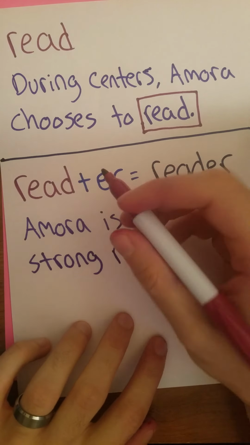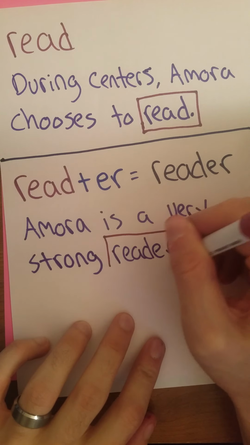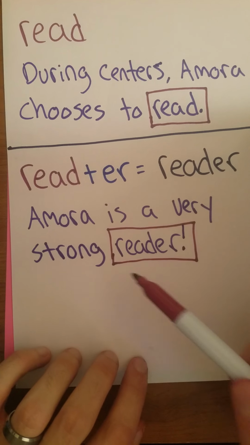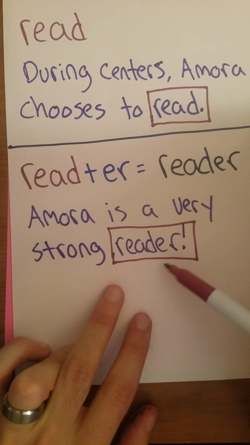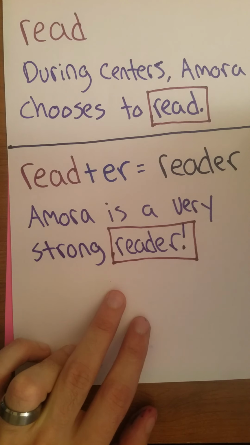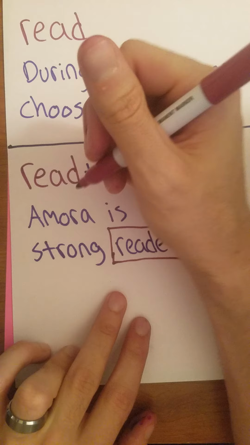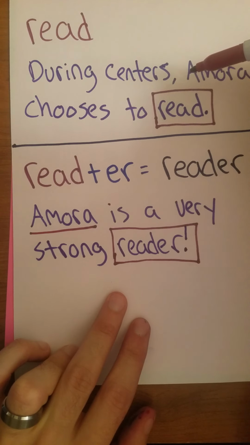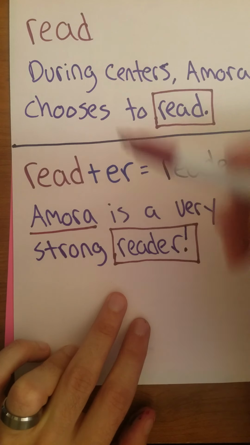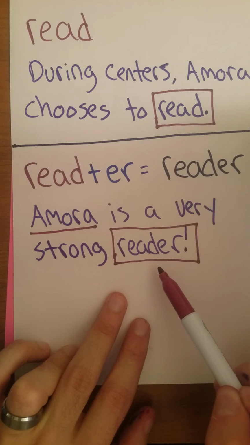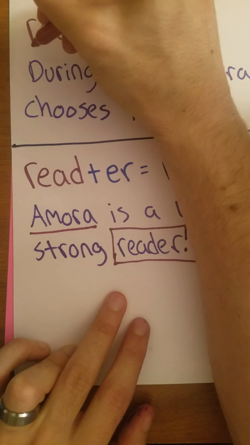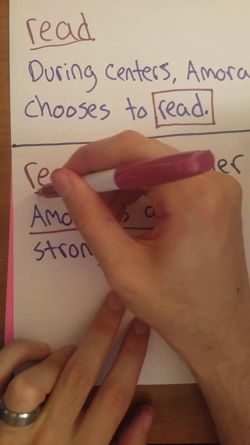All right, now the word reader in this sentence is no longer an action word. It is a naming word, because who is the word reader naming in our sentence here? That's right, it's naming Amora. Amora is the reader. In this sentence, Amora chooses to read. Read is the action she does. In this sentence, Amora is a reader. It's what she is. Action word, read. Naming word, reader.